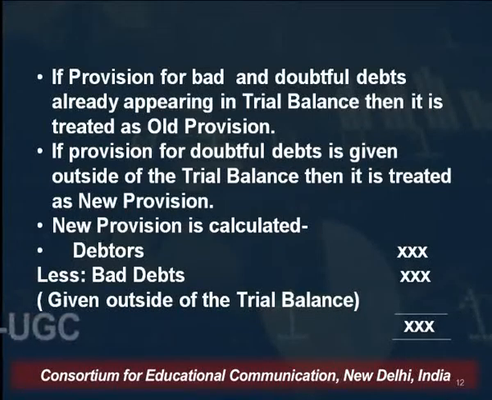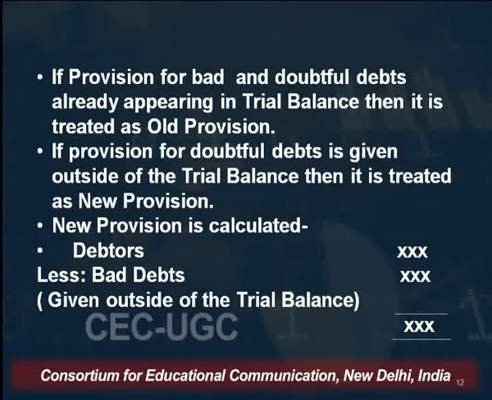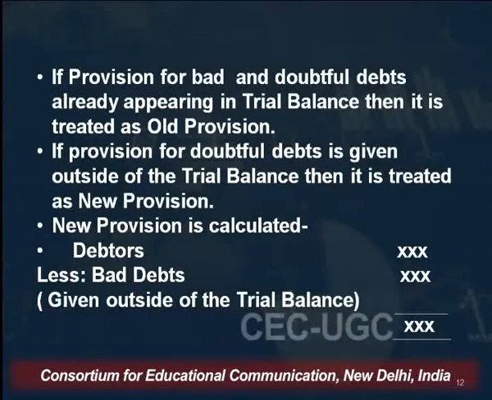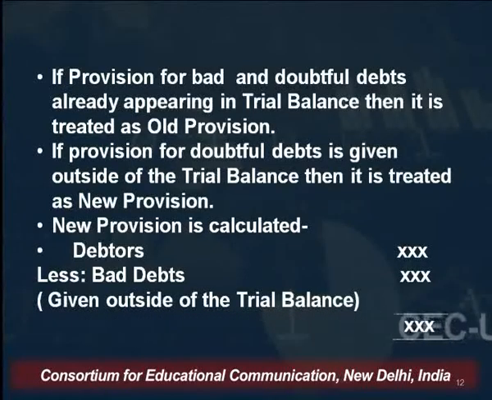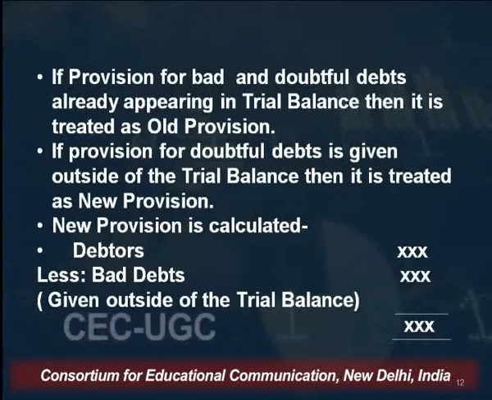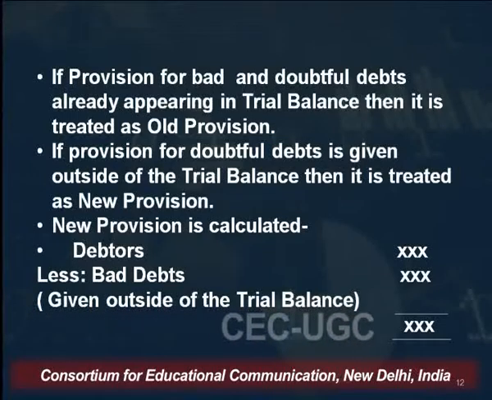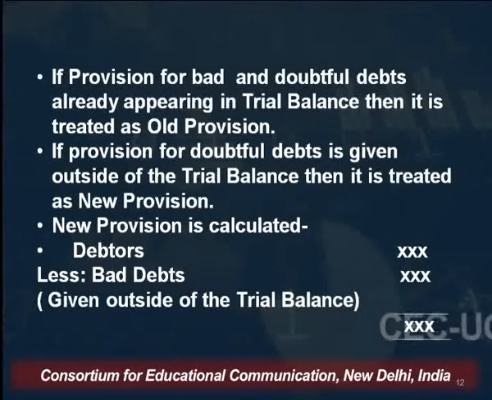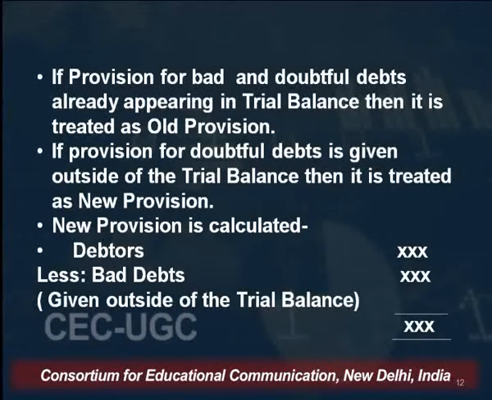So the question arises how to treat both this old provision and new provision. The new provision is calculated by applying this formula: debtors which are given in the trial balance less bad debts which are given outside of the trial balance. You need to deduct only those bad debts which are given outside of the trial balance. If bad debts are already given in the trial balance and debtors is also given in the trial balance, in that case those bad debts will not be deducted from these debtors.